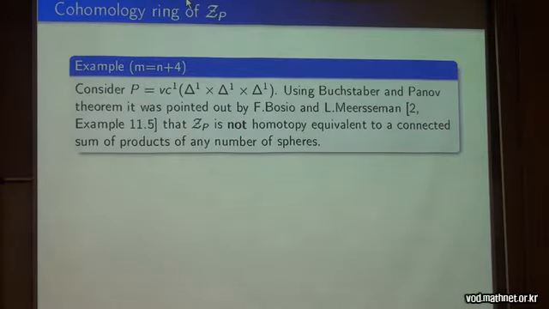Of course, they depend on vertex cuts. But what is interesting: if we have a 3-dimensional cube and one vertex cut, then using the Buchstaber and Panov theorem, it was pointed out by Mosium and Mersman in their 2006 paper on real quadrics that Z_P is not homotopy equivalent to a connected sum of products of any number of spheres. This is because they see the cohomology ring, and the cohomology ring multiplication does not behave so nicely, and it cannot be a connected sum of products of spheres.